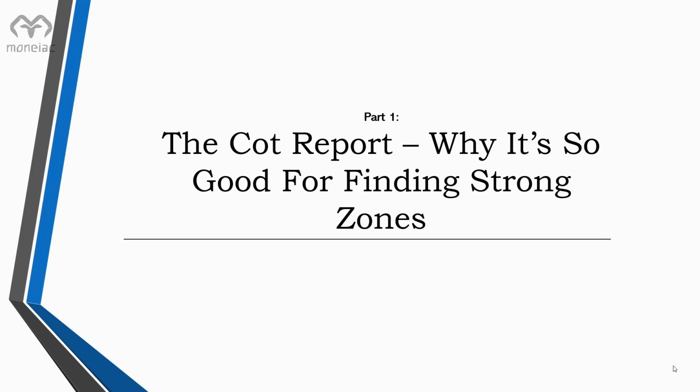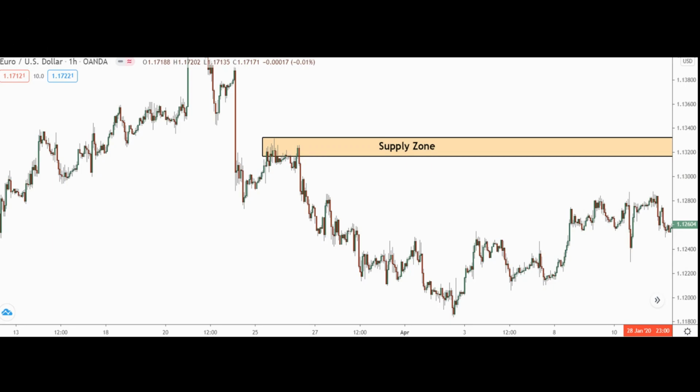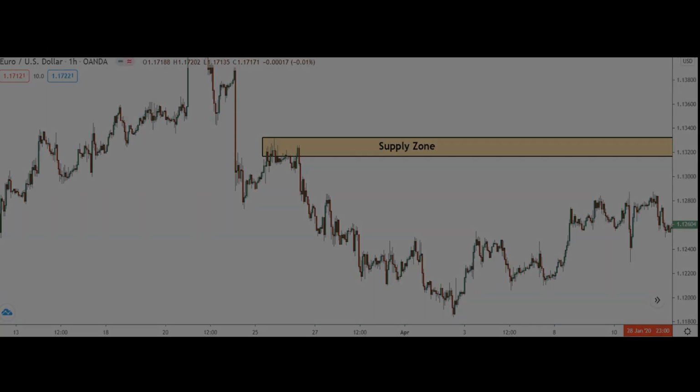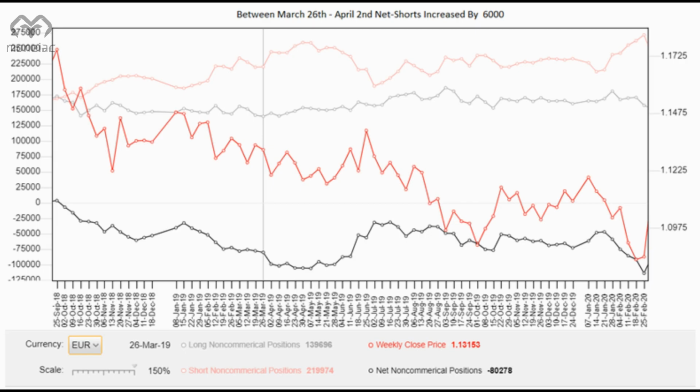By understanding how the banks trade and using a little bit of math, you can use this information to determine where the most powerful supply and demand zones lie. For example, this zone has a very high probability of causing a reversal. How do I know? Because during the week it formed, there was a massive increase in the number of sell trades placed by the banks. This is clear if we check the COT graph. By comparing the week the zone formed with the prior week, we can see that between the 24th and 27th of March, the banks entered 24,000 new sell trades, a huge increase.